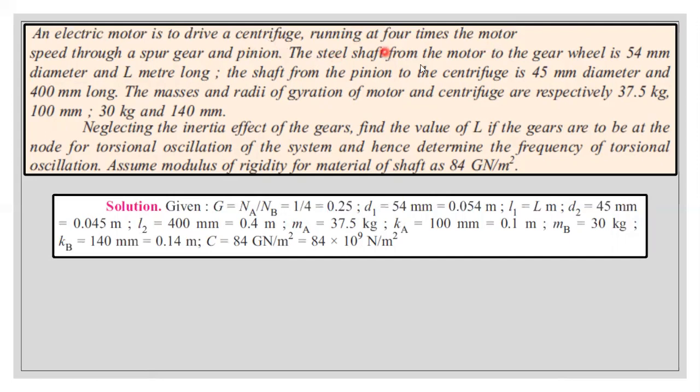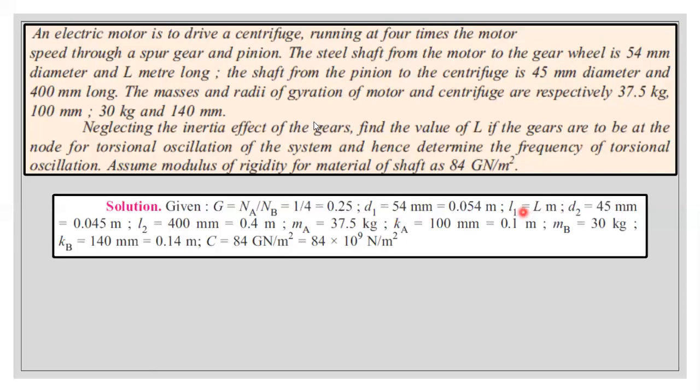So if we bring that 4 downwards, NA divided by NB is equal to 1 by 4. So it's nothing but 0.25. We have got the gear ratio. The steel shaft from the motor to the gear wheel is 54 mm diameter and L meter long. They have not given the length of the shaft, just L alone. So the first shaft diameter will be 54 and the length will be capital L.